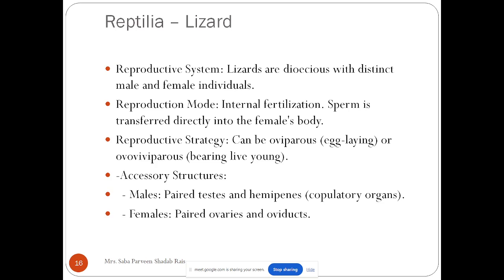When I talk about the accessory structure, male bears the pair of testes and the hemipenis, that is a copulatory organ. Female have the pair of the ovaries and the oviduct.